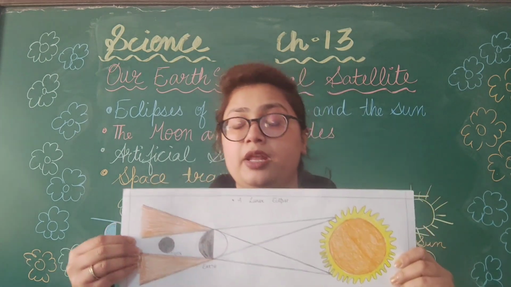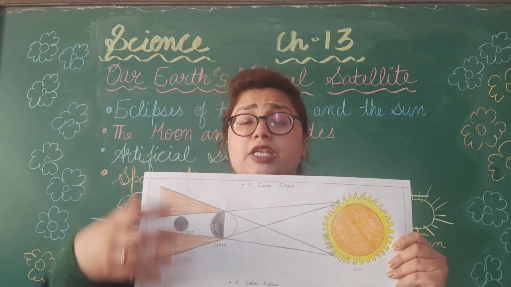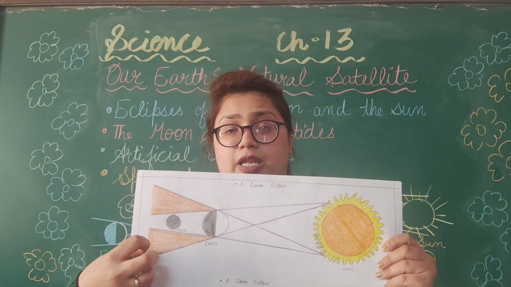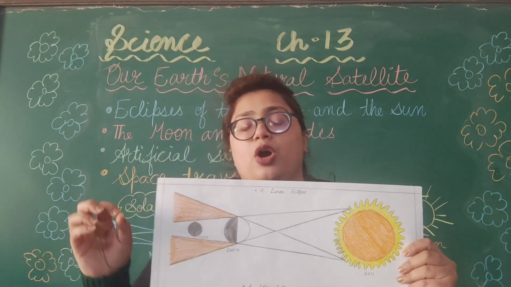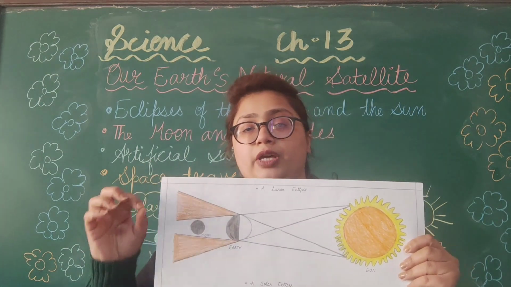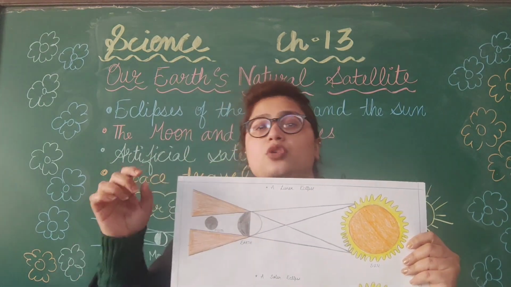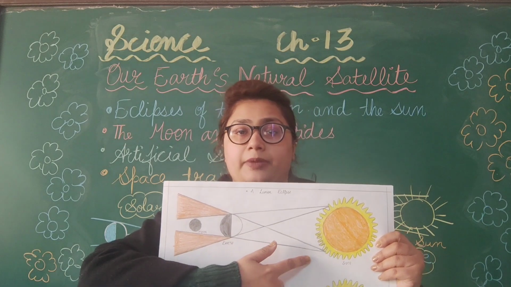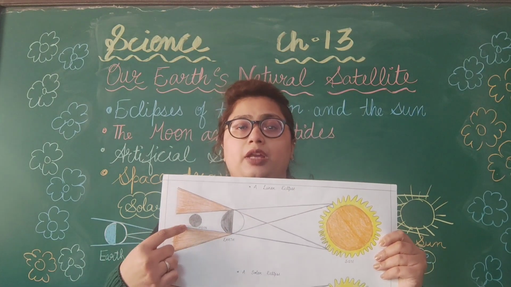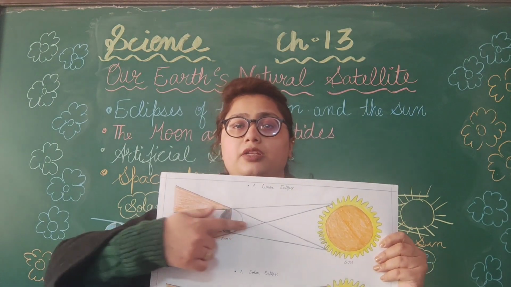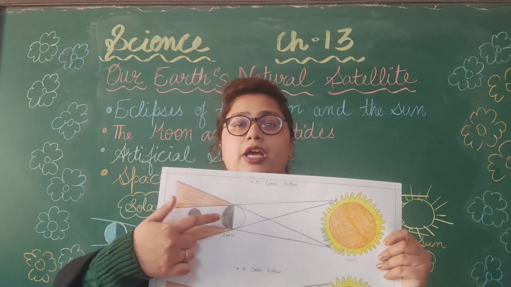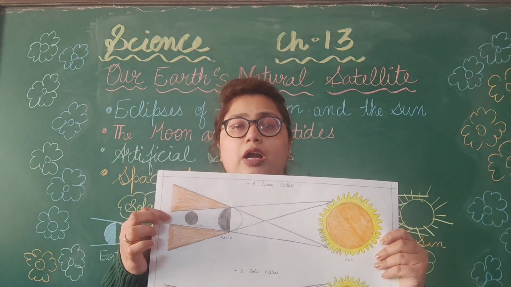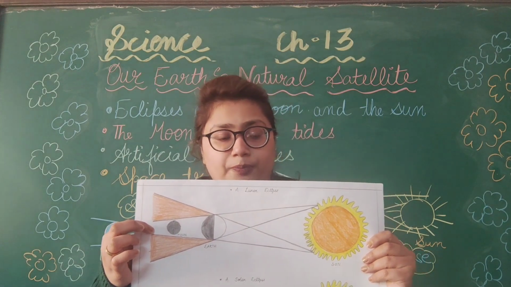Whereas when the earth is partially covering the sunlight and there is a little bit of shadow on the moon, we call it a partial lunar eclipse. In the case of a lunar eclipse, the sun, the earth and the moon are all in a straight line. That is why the sunlight is not able to reach the moon.